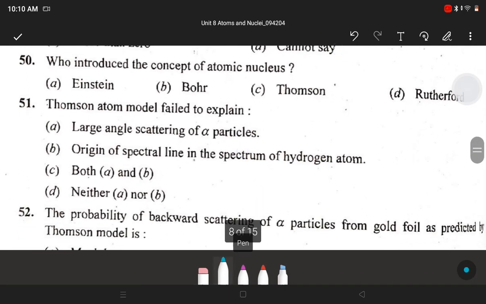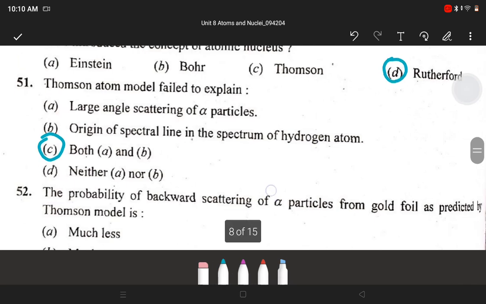Answer is D. Rutherford. Next, Thomson atom model failed to explain. Answer C. Both A and B. Large angle scattering of alpha particles and region of spectral line in the spectrum of hydrogen atom.